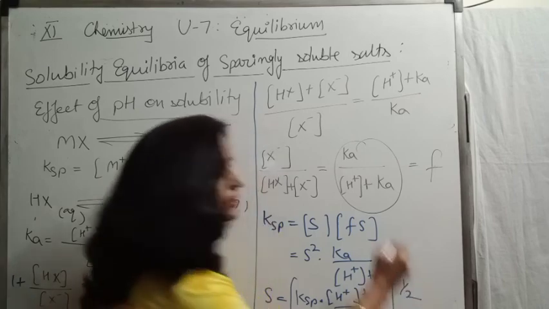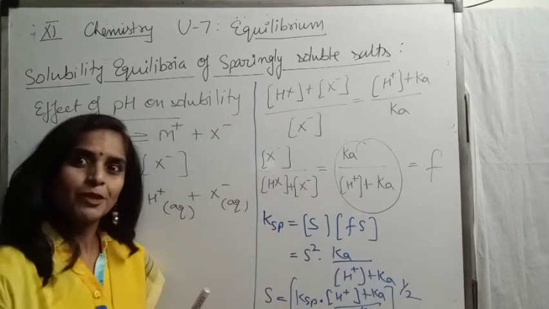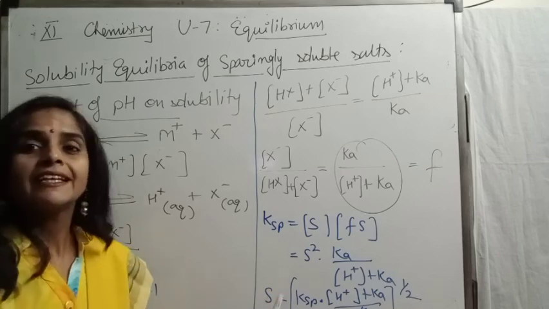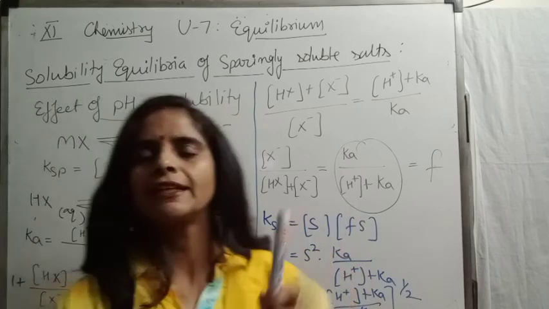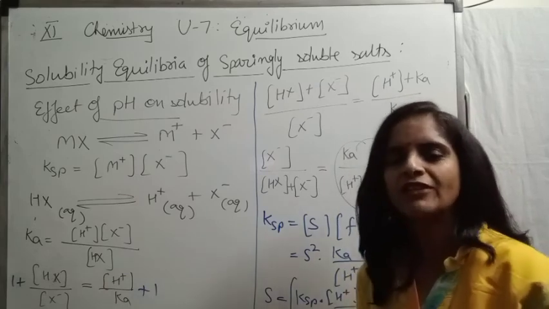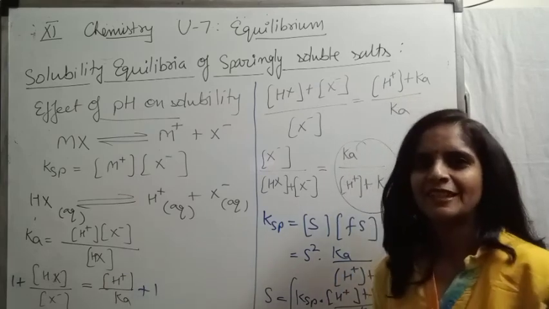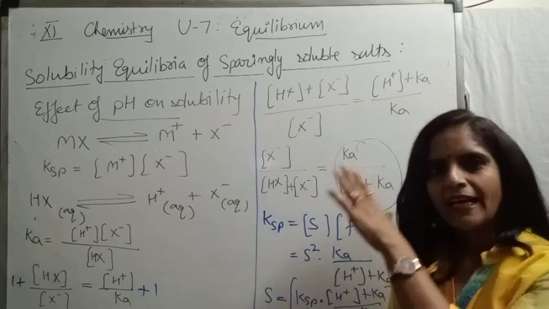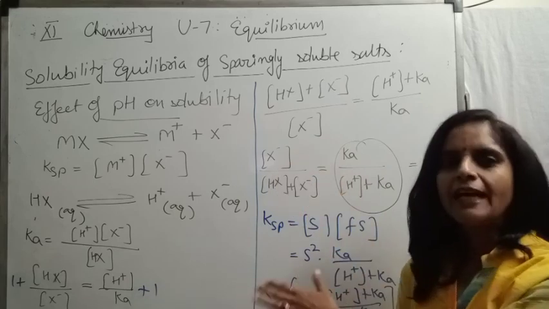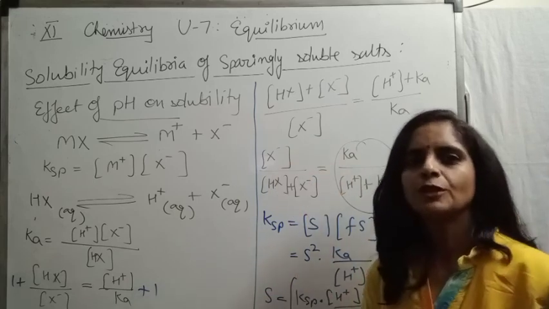So from here again it is proved that solubility will increase if the hydrogen ion concentration is increased or the pH of the solution is decreased, right? So this is proved in both ways, the calculative way as well as the theoretical way.